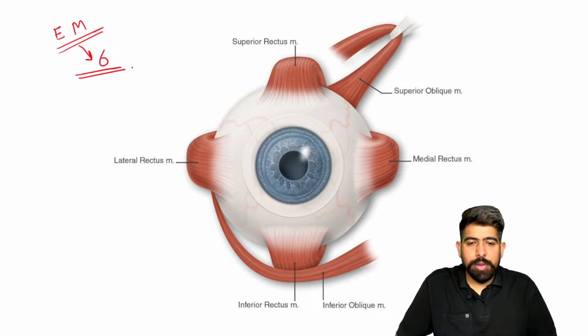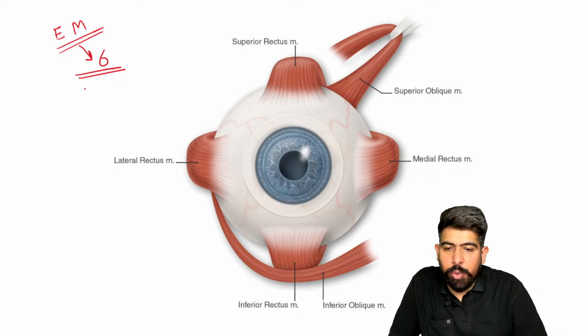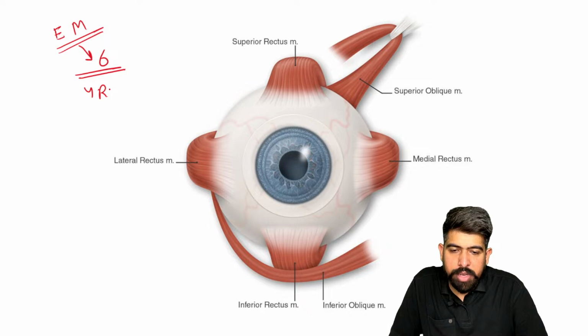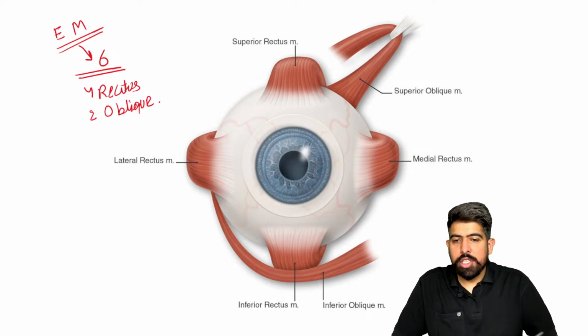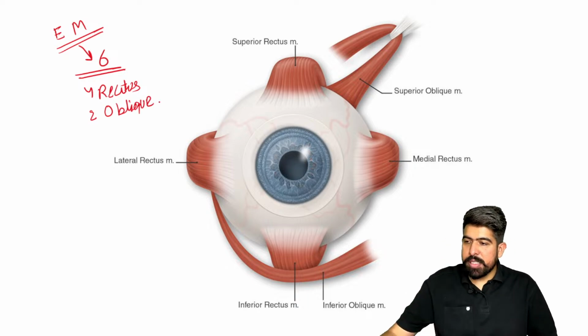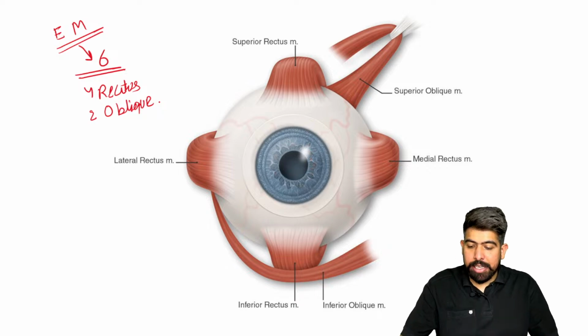I'm giving you an example of it. Can you see here, what do we have? Out of the 6, we have 4 rectus muscles, and 2 we have oblique muscles. So we have 4 rectus muscles in total, and 2 oblique muscles.